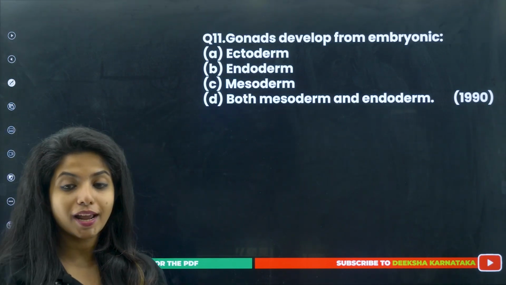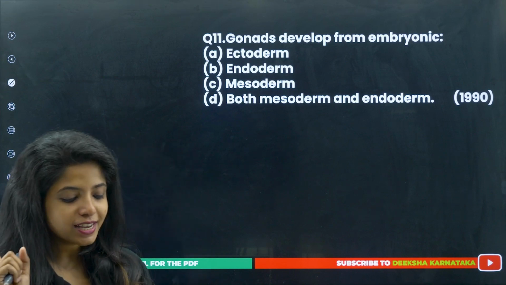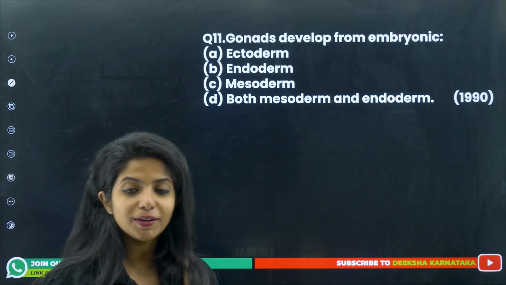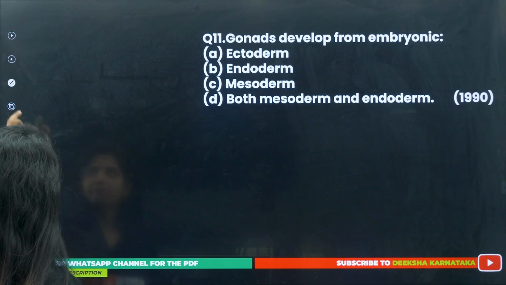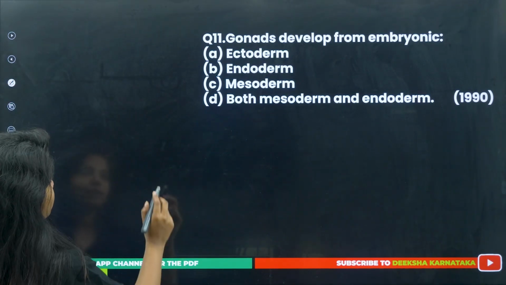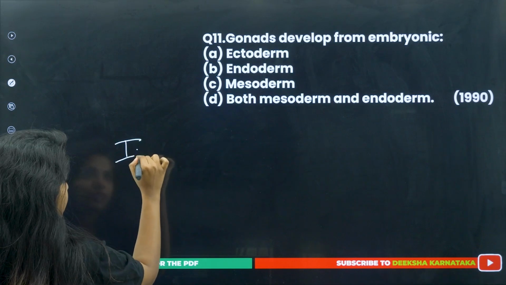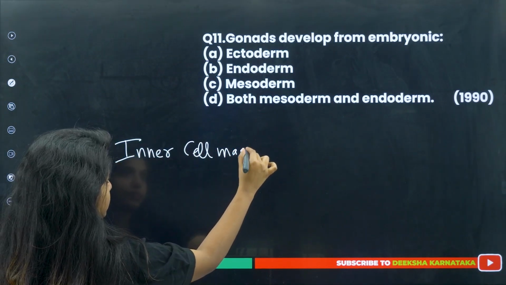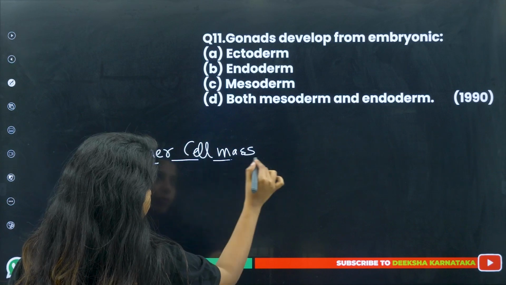You tell me. Gonads develop from the embryonic... If you have seen my class, you will be able to answer this. Ectoderm, endoderm, mesoderm. Basically, there are 3 germ layers. If you do not know, the inner cell mass is there. Okay, children, there is something known as the inner cell mass in an embryo.